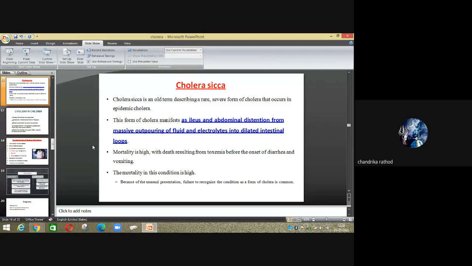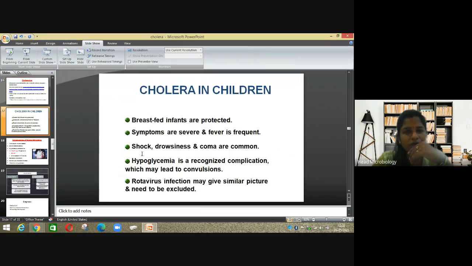Visible. Okay. So I think we finished this slide. We have to do cholera in children. In children, breastfed infants are protected. Why? Because they do not consume anything directly. They do not take any contaminated water or contaminated food directly, so they are protected. Then symptoms are severe and fever is frequent. Shock, drowsiness, and coma are common. Because of the weakness and loss of water and fluids, it leads to shock, drowsiness, and coma also.